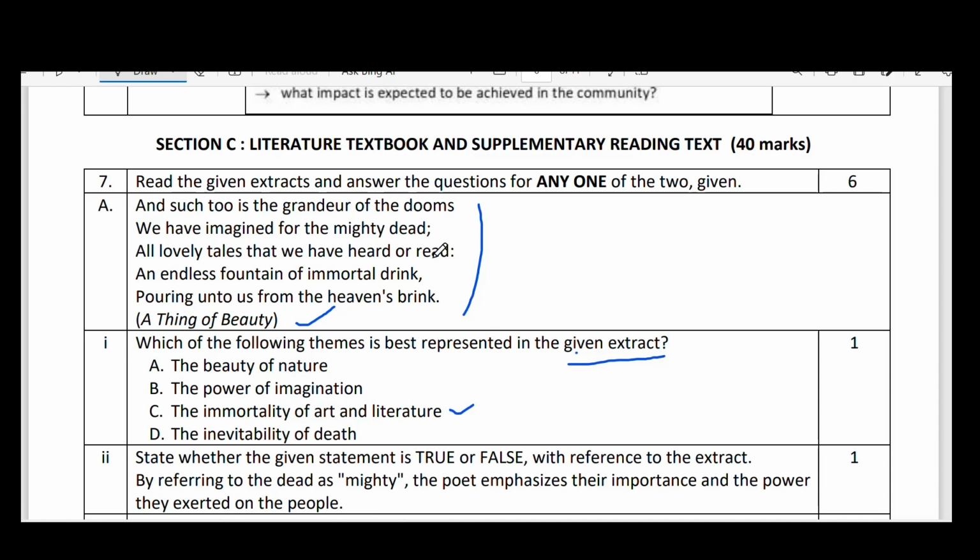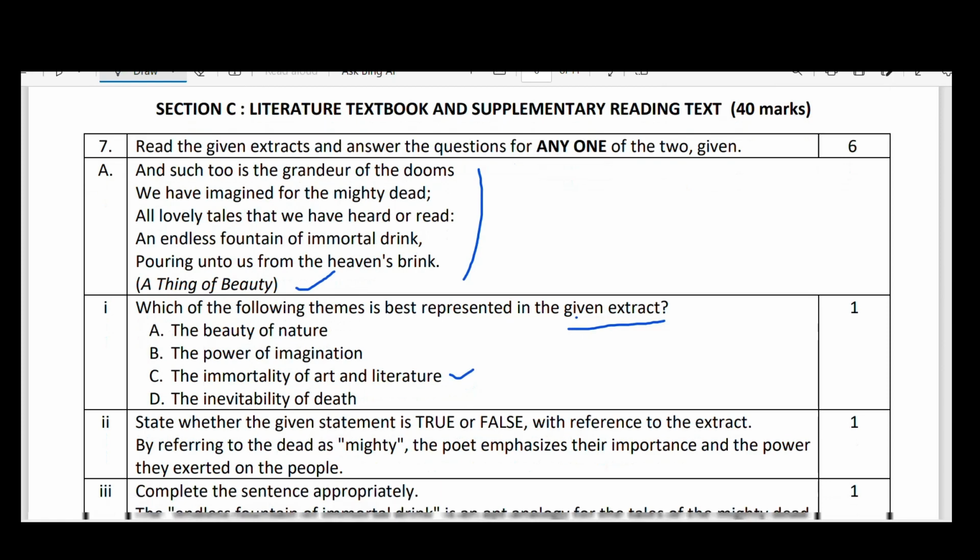In this particular extract, he is not explaining any beauty of the nature or the power of imagination, but it is the immortality of art and literature. Yes, we have the grandeur of the dooms. How do we know the grandeur of the dooms? Because of the writings of the people, that is literature, which we have read or heard. Because of the literature only we read. So here it is the right answer.